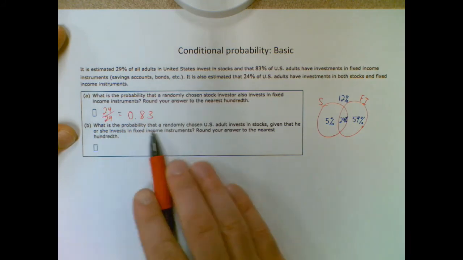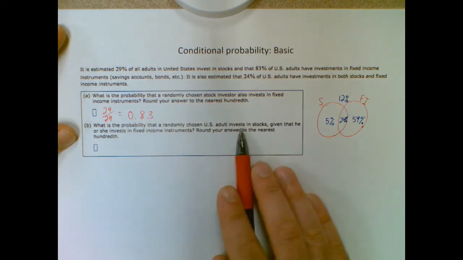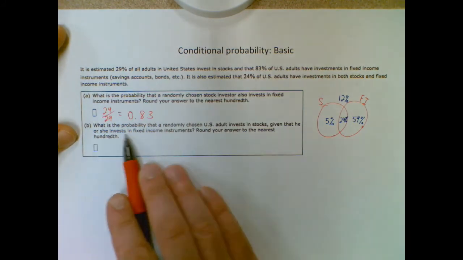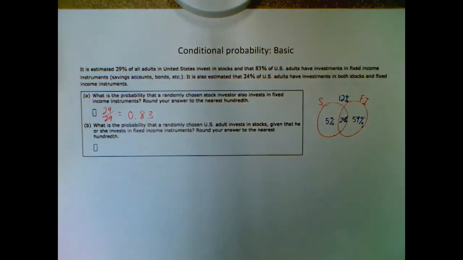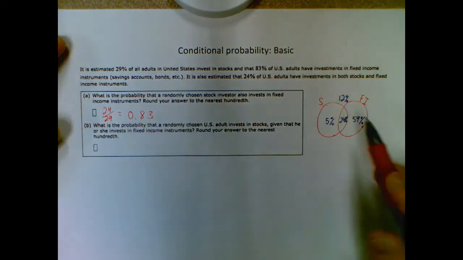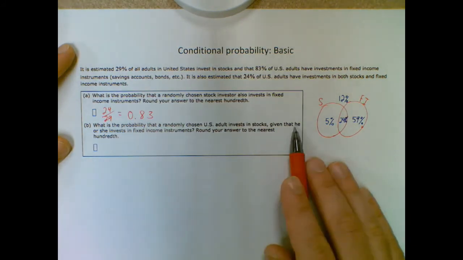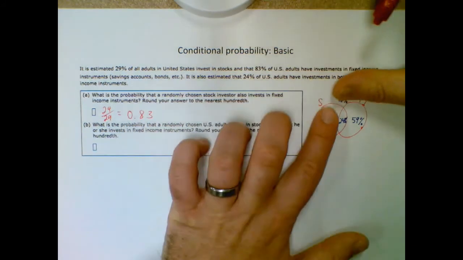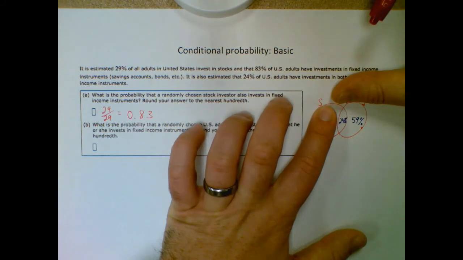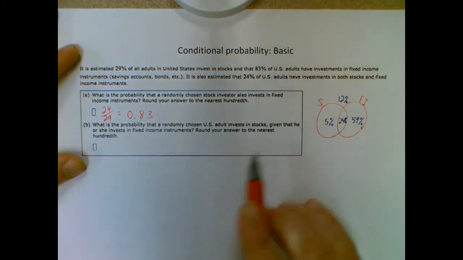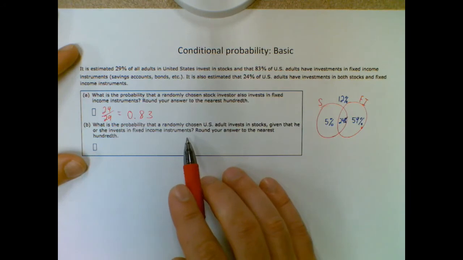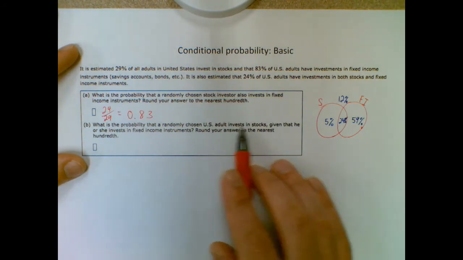Part B, what is the probability that a randomly chosen U.S. adult invests in stocks given that he or she invests in fixed income? So with this one, it's kind of the opposite side. In this case, we know they're in fixed income, so I'm only paying attention to those two numbers, the 24 and the 59. And what's the probability that they invest in stocks?